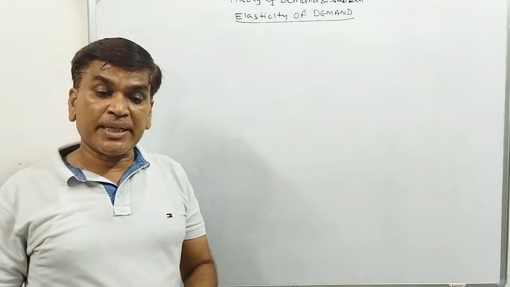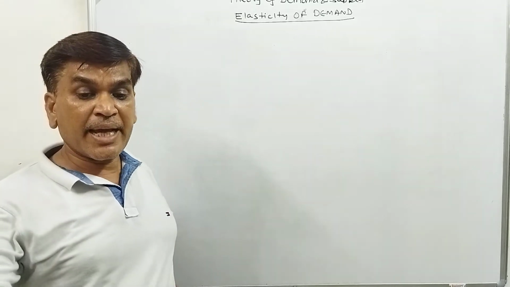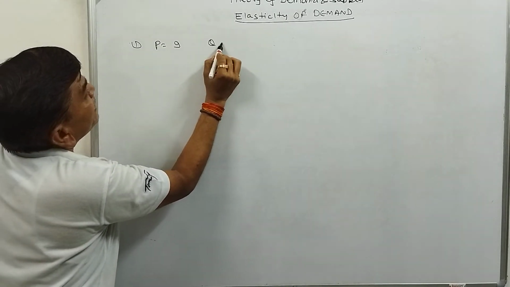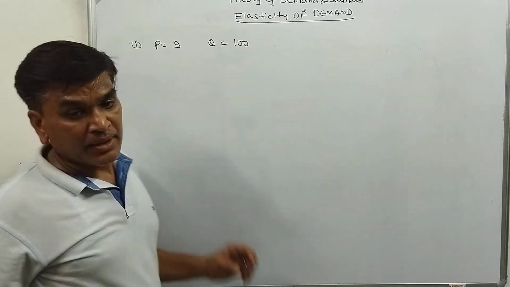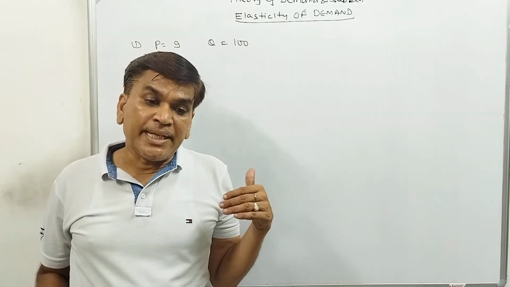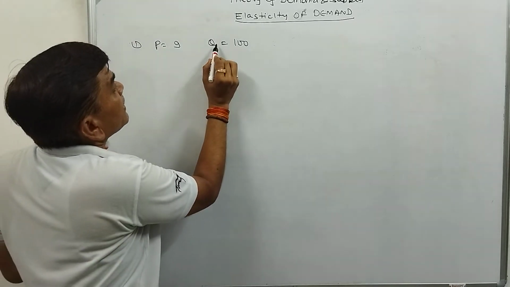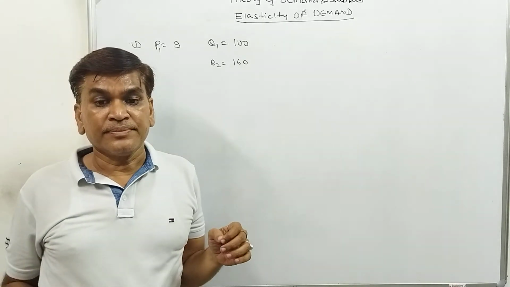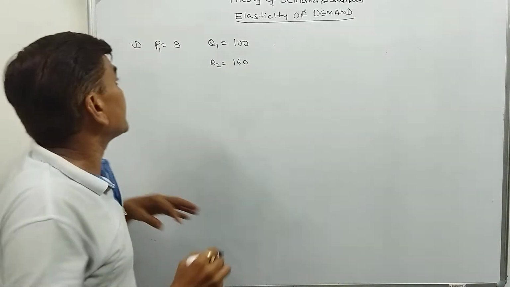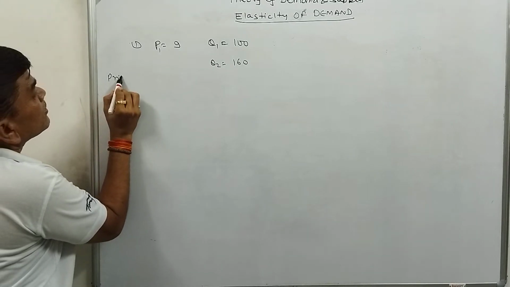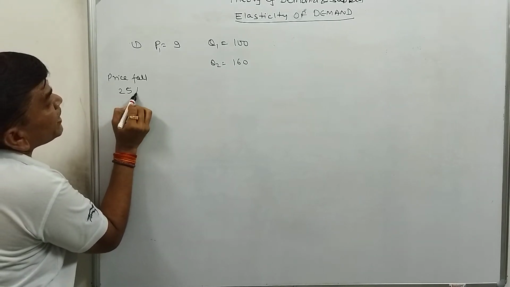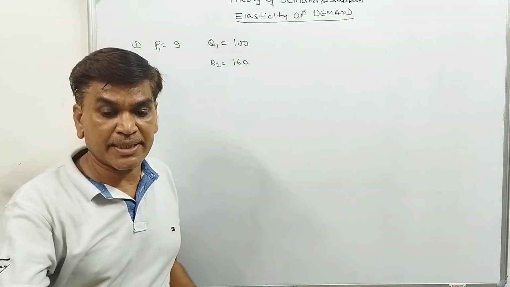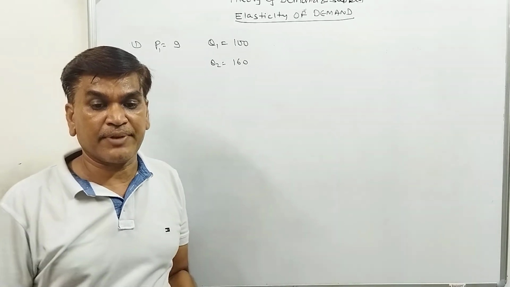If the quantity demanded by a consumer at 9 rupees is 800, when the price is 9 rupees the quantity demanded is 100. If quantity demanded rises by 160, here Q1 and Q2, the price is P1, and the price falls 25%, then calculate the elasticity of demand. We have to calculate the elasticity of demand.